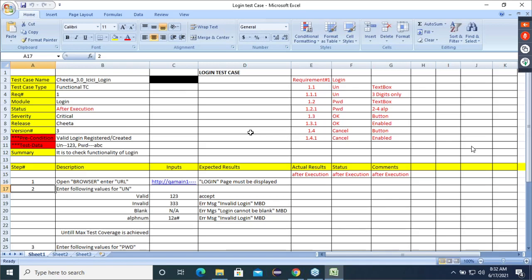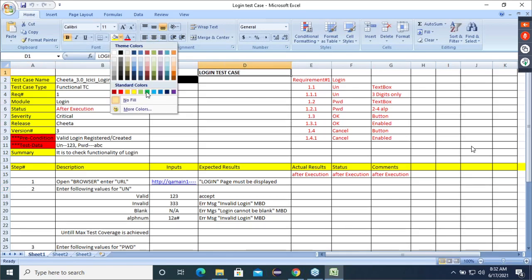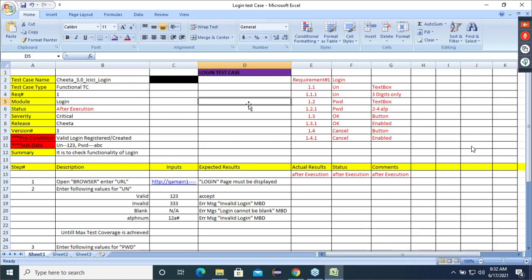Now you observe. Here I am demonstrating an example of a login test case. See this login test case. Yellow color, whatever you are seeing, these are the attributes: test case name, test case type, requirement, module, status, severity, all these things are there.